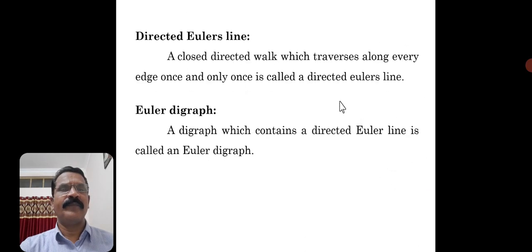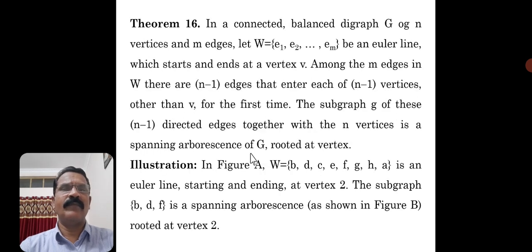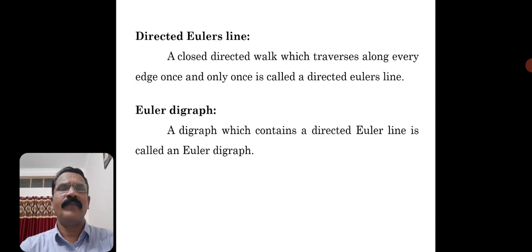Let me recall what the Euler's line, directed Euler's line, and Euler's digraph are. To define an Euler's digraph, there must be an Euler's line, just like an Euler's graph, which is nothing but an Euler's cycle in the case of undirected graphs. Similarly, there must be a directed Euler's line.